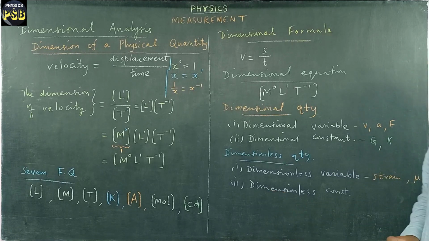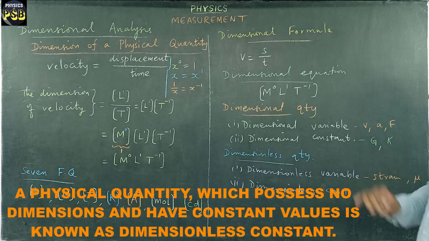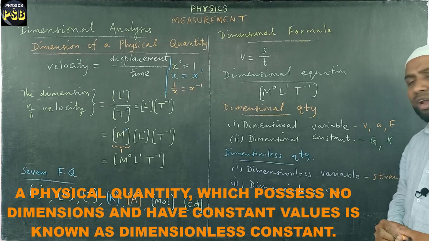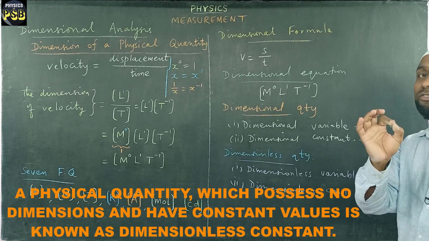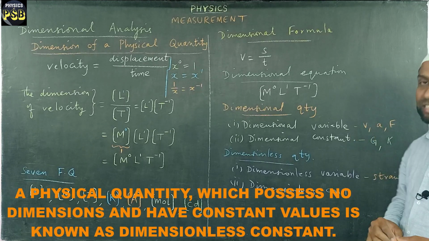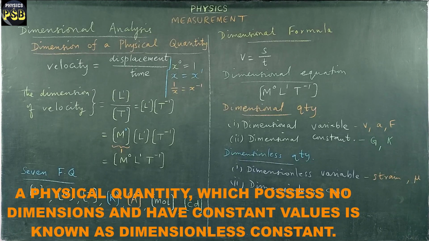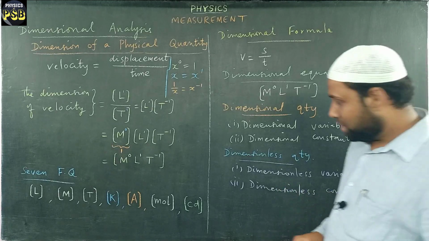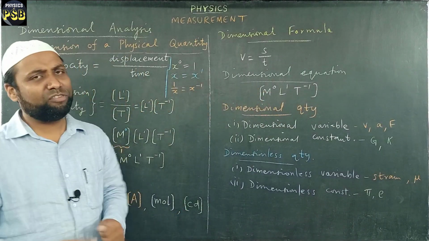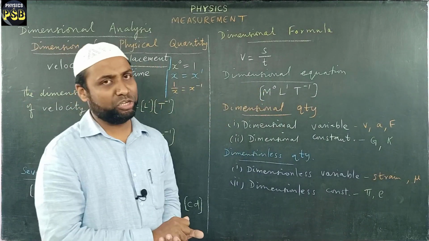Next is dimensionless constant. A physical quantity which does not have dimension, but whose value is fixed, is referred to as a dimensionless constant. Like we have pi and e. These are examples of dimensionless constants. So that's all about the classification of physical quantities based on the dimension.